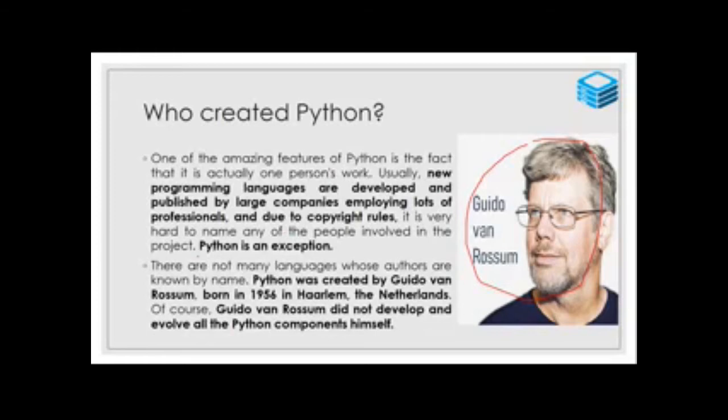What is the exception here? Suppose I am going to develop one programming language or software, whatever it may be. First I recruit brilliant students or professionals for my team. Then I plan, then I produce a new language, then I get permission.